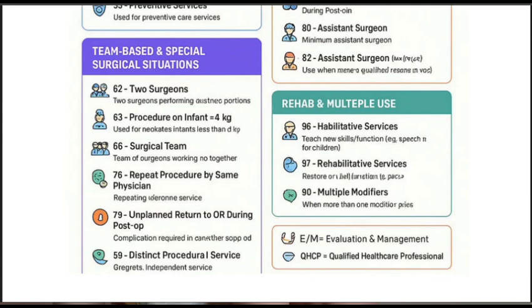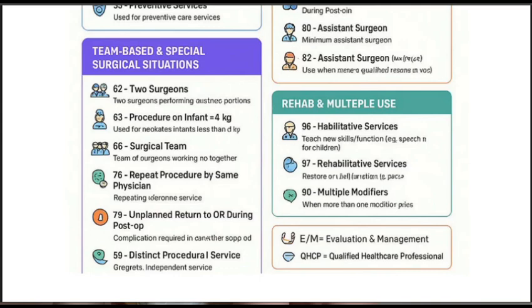59, distinct procedural services. Distinct procedural services means a service that is distinct from another procedure or service. In those cases we have to give the 59 modifier. Next is rehab and multiple uses. 96, habilitative services. For teaching a new skill, function or speech for children, or any habilitative service, in those cases we have to give the 96 modifier.